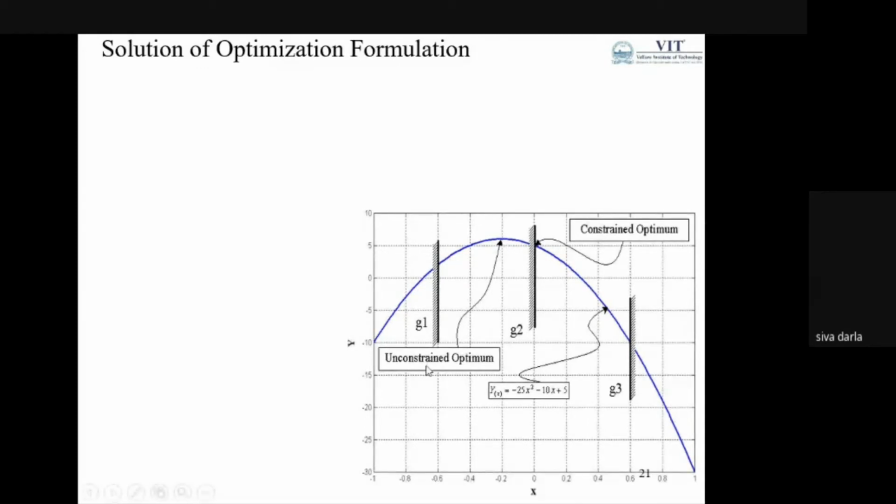Once you impose the constraints, it becomes a constrained optimization problem. The point, or set of points, which satisfy all the constraints together in the given problem statement, is an optimal solution of the constrained optimization problem.